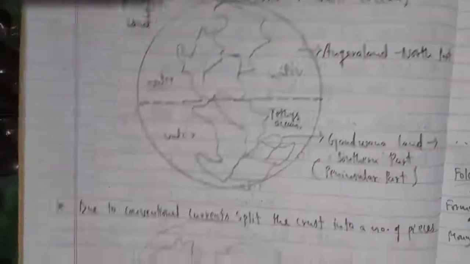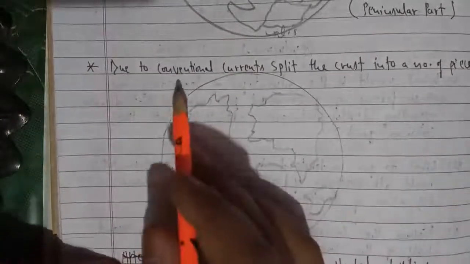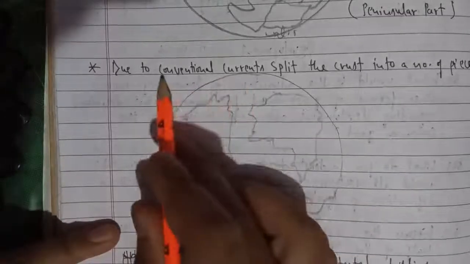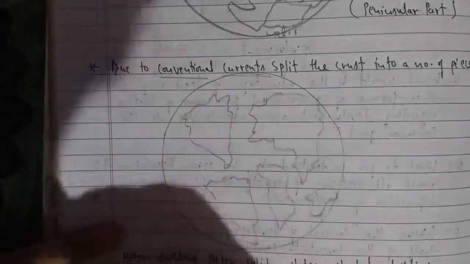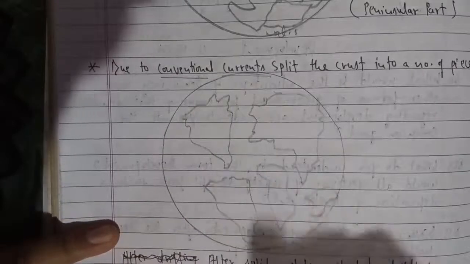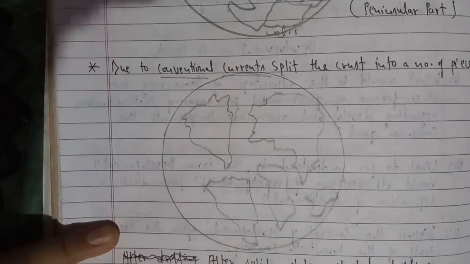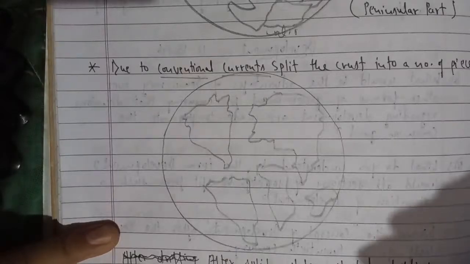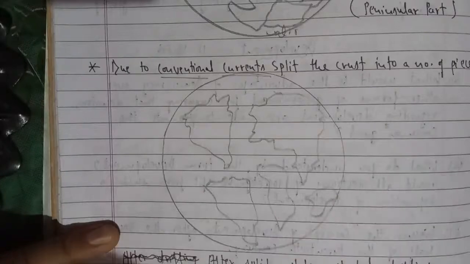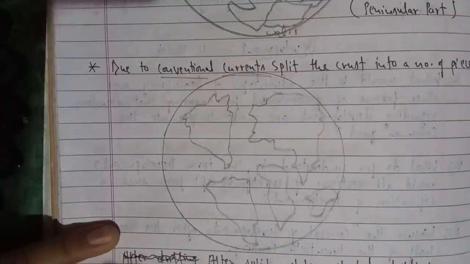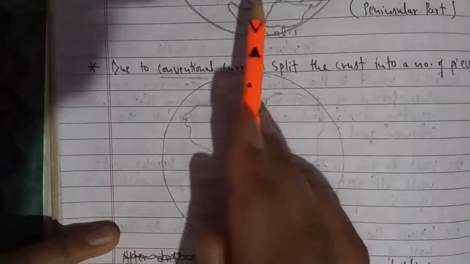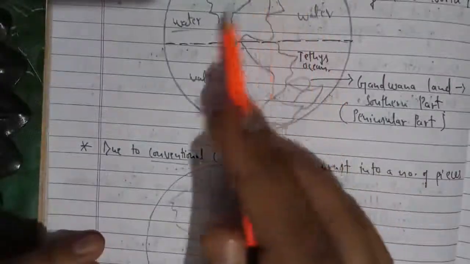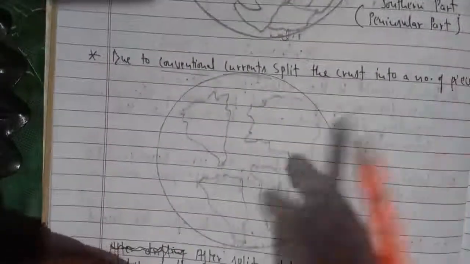Okay, but after some millions of years, because of the convection currents, as I told you, convection currents are the energies which want to flow out. Convection current is a process that involves the movement of energy from one place to another. Because of this energy, which wanted to move from one place to another, and this energy was of the magma, there was a split in the continents. So this continent was split like that.